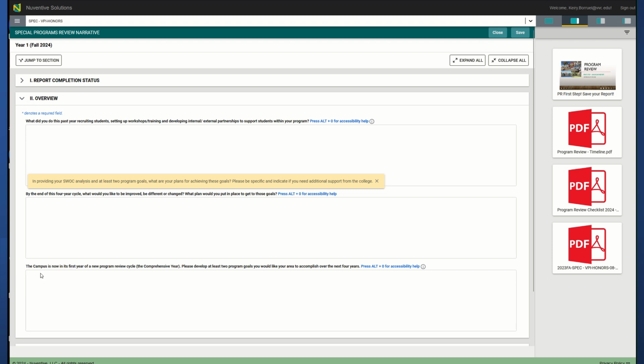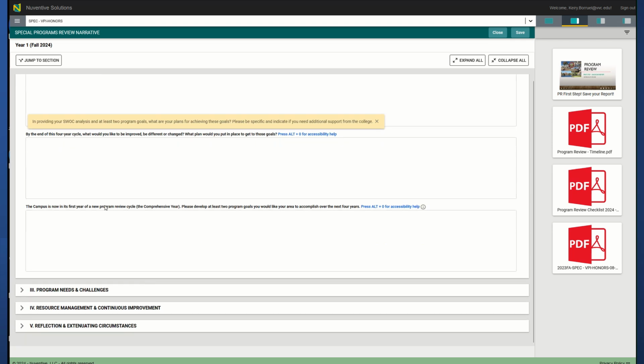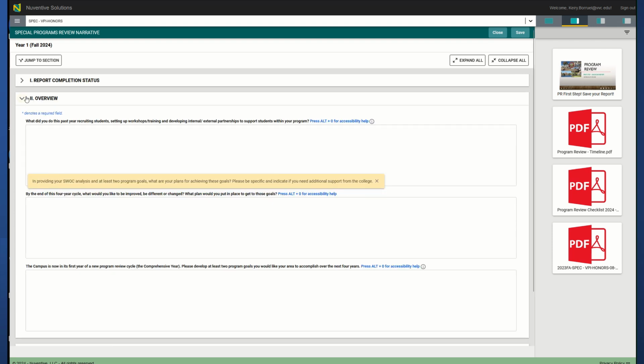The last prompt asks you, the campus is now in its first year of a new program review cycle, the comprehensive year, and then it asks you to develop at least 2 program goals that you would like your area to accomplish over the next 4 years. So this one, again, just look at your program SWOT analysis, create at least 2 program goals, but make sure you're also outlining those plans for achieving these goals. So be specific with your strategies, indicate how you require additional support from the college if that is something that you're going to need. Again, I would hit save after that.